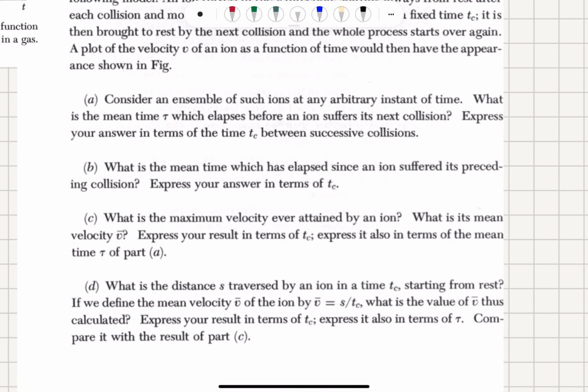Part C, what is the maximum velocity ever attained by an ion? What is its mean velocity v bar? Express your answer in terms of collision time tc. Express it also in terms of the mean time tau of part A.